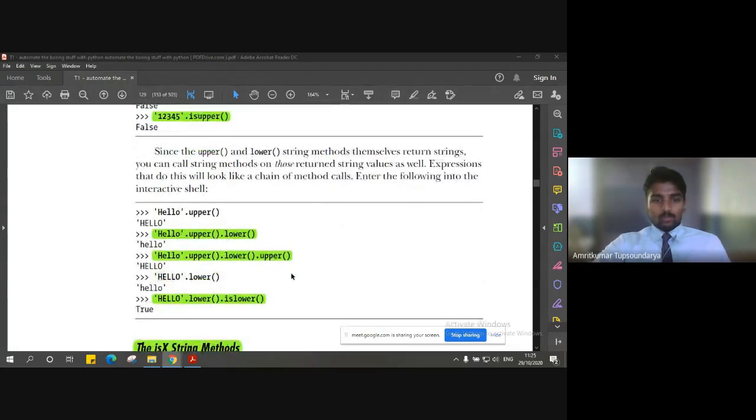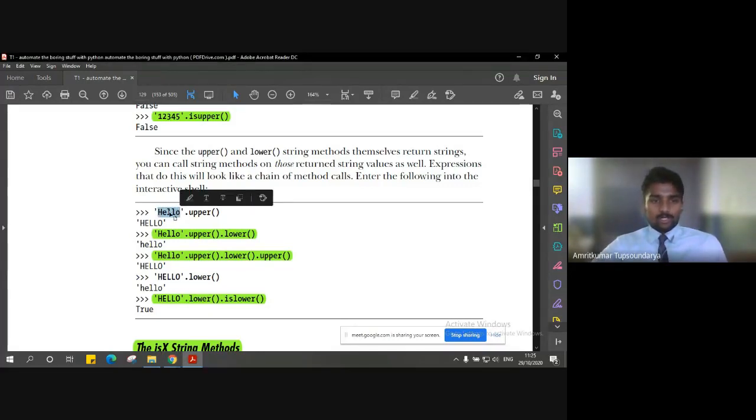There's one important aspect of these methods: whenever you make use of them, Python by default applies the last method that was called on the string. For example, let's say we have this string which we are directly giving as input.